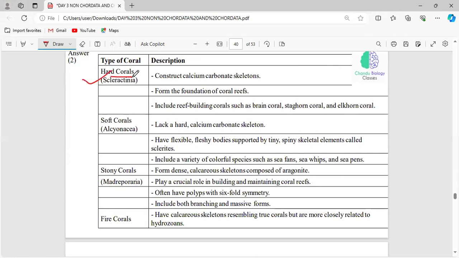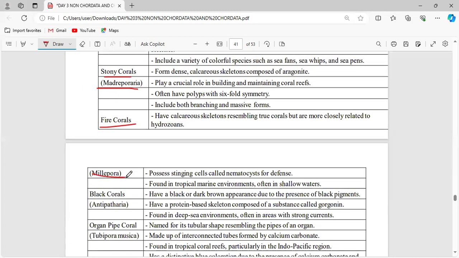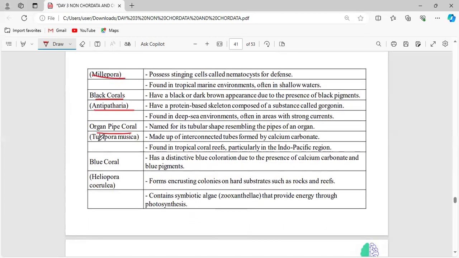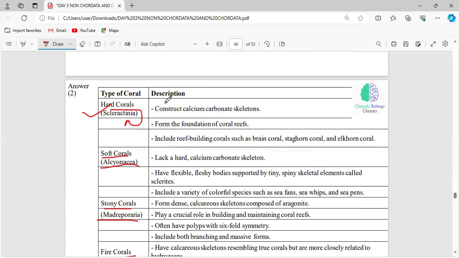Hard corals, which are placed under which order? Scleractinia. Soft corals are Alcyonacea. Stony corals are Madreporaria. Fire corals are Millepora. Black corals are Antipatharia. Organ pipe coral comes under Tubipora. Blue coral is Heliopora. So these are all the names that are very important. If you can't read the description, at least read the type of coral and where it has been placed. That is sufficient.